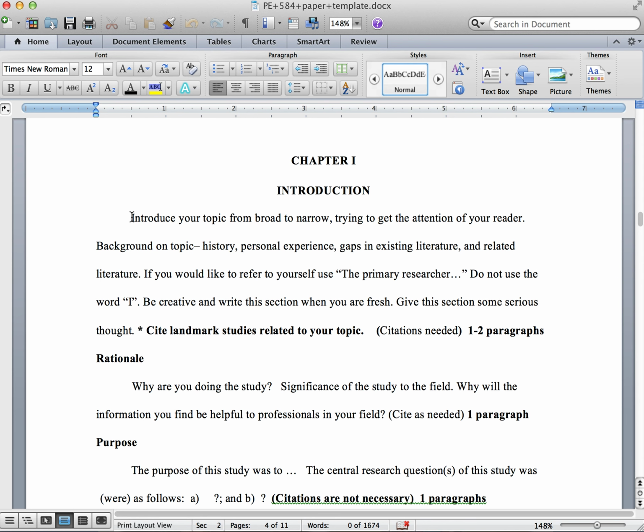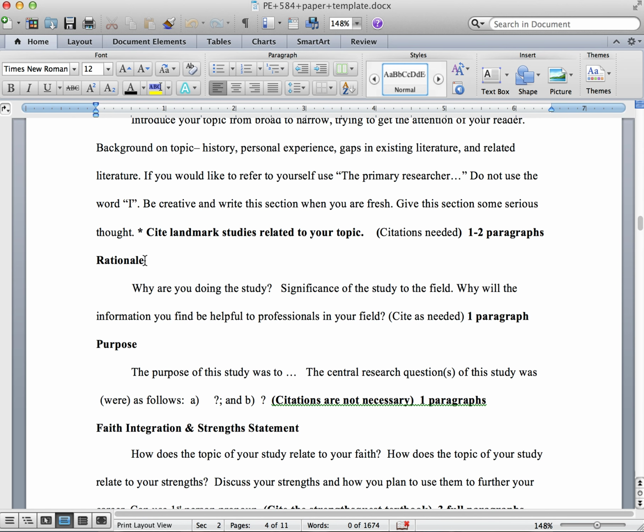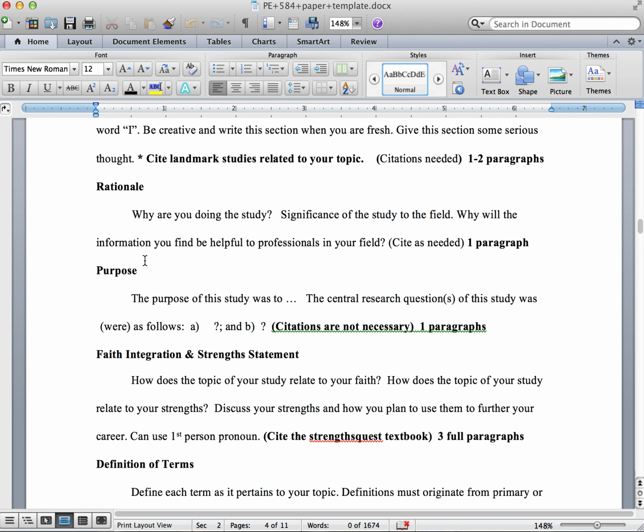You want to cite landmark studies related to your topic to provide the background to your introduction. Introductions will be 1 to 2 very lengthy, detailed paragraphs. In the next section, you will have rationale as your new heading, and you're going to briefly explain why you